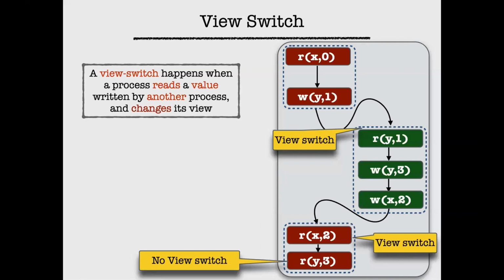Yeah. So the point is, of course, here you see that this run has 2 view switches, and therefore I can call this a 2 bounded run. Okay. So now the under approximation we want to propose is one where the number of view switches are bounded and not the number of context switches.